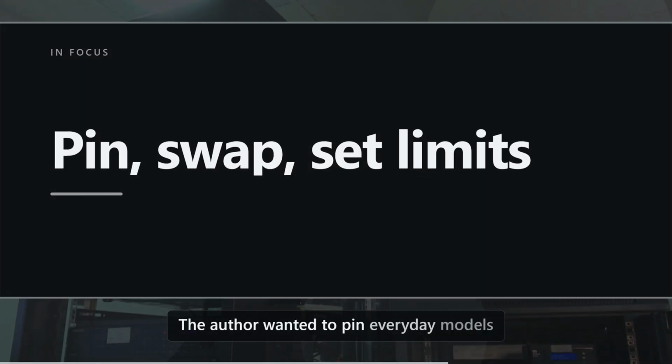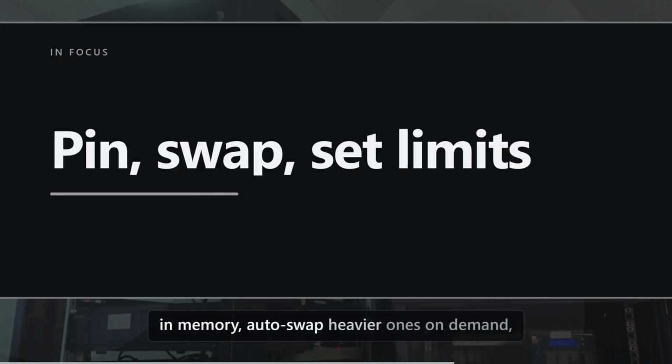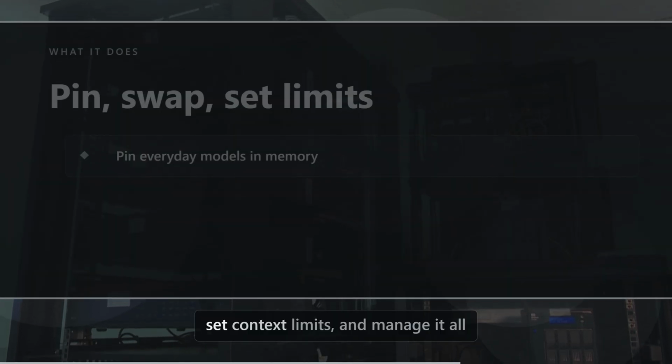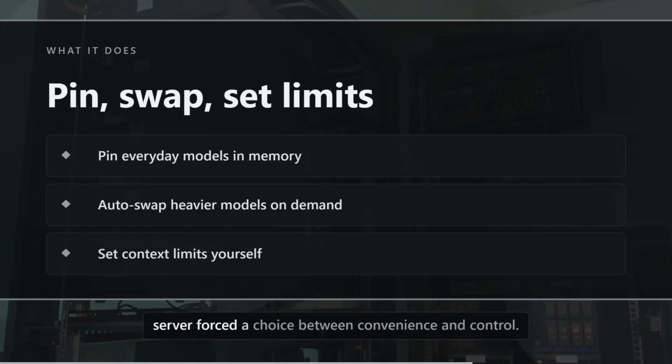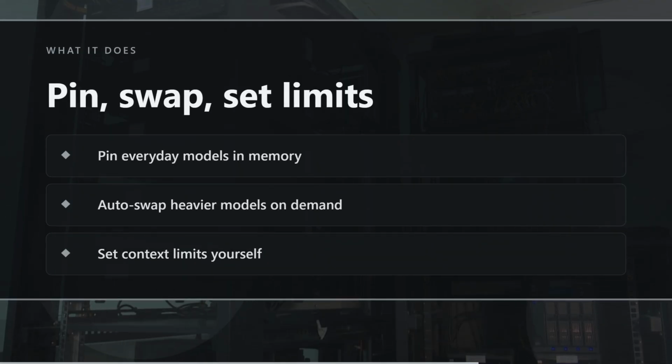The author wanted to pin everyday models in memory, auto-swap heavier ones on demand, set context limits, and manage it all from a menu bar, because every other server forced a choice between convenience and control.